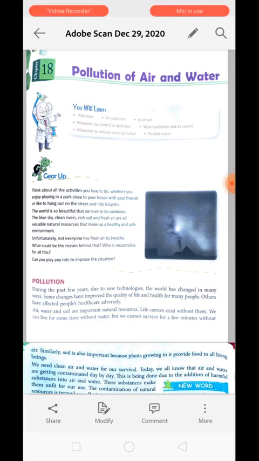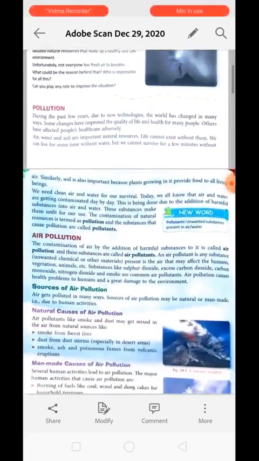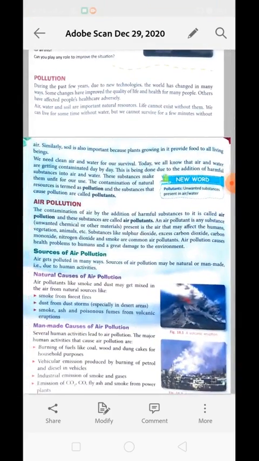health of a person. Air, water, soil are very important natural resources. Life cannot exist without them. We cannot live without them. We can live for some time without water, but we cannot survive for a few minutes without inhaling the air, right? Similarly, soil is also a very important part, because it is the soil which grows the plant. Without soil, plants cannot grow. If plants are not there, then food will not be available for living beings. So we need clean air, we need clean water, and of course a good texture of soil.